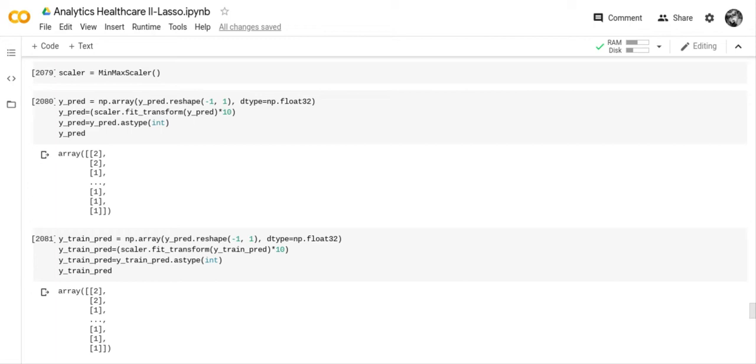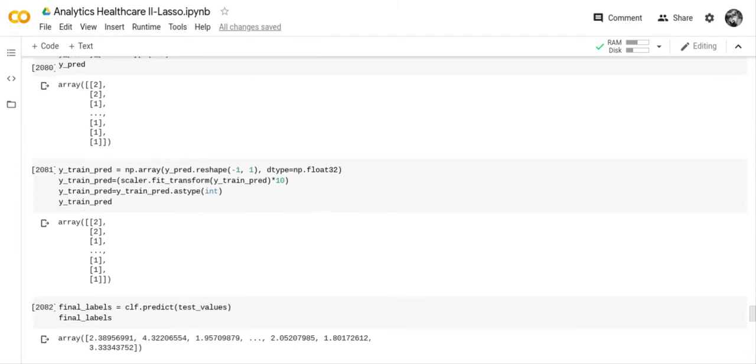And then we had to multiply it by 10 and make it an integer to come up with this value here, because I didn't know what to do. I'm not familiar enough with the models to be able to pick exactly the model that I need. So I had to manipulate the figures in that way.